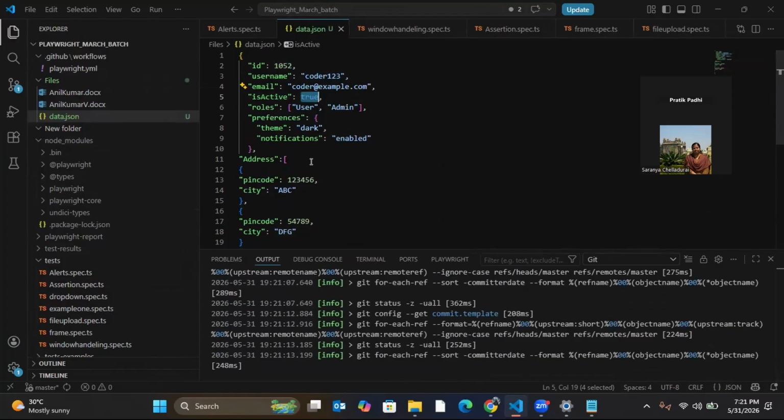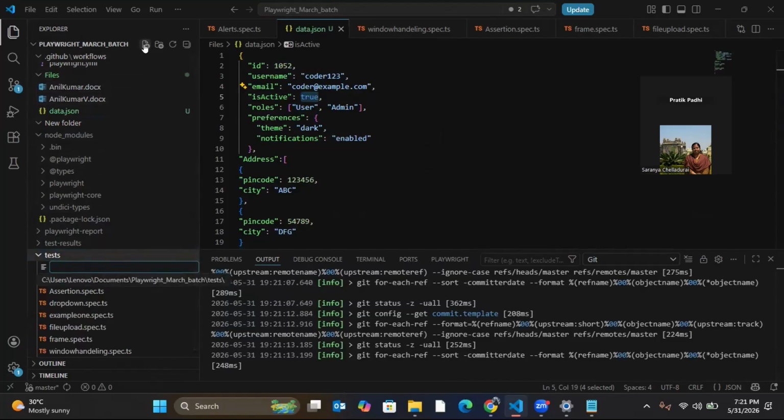Now what we'll do, we'll try to read the value from this JSON. So how to read that? Let me create one test file here, readJSON.spec.ts.